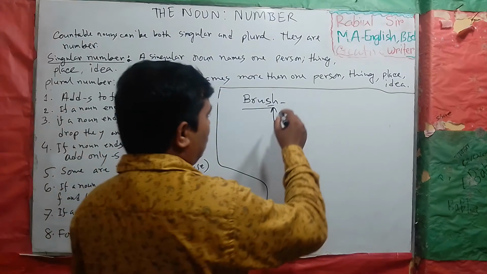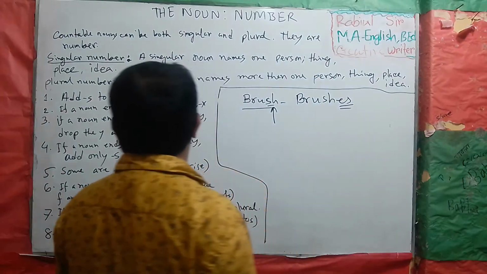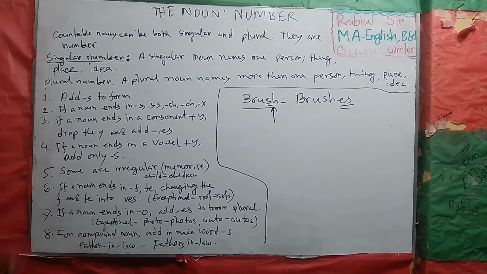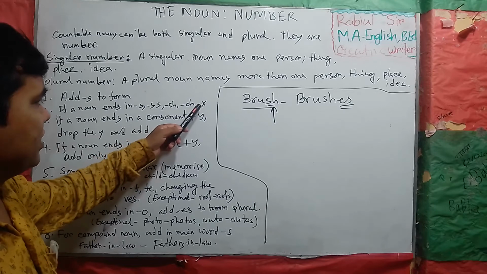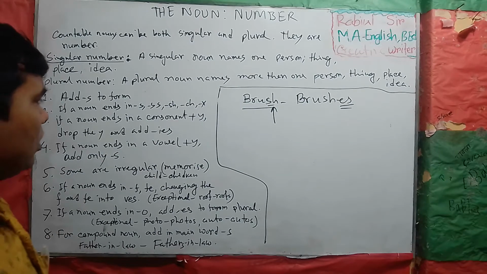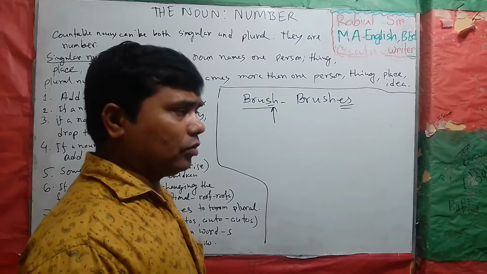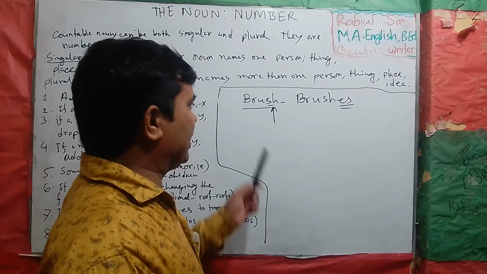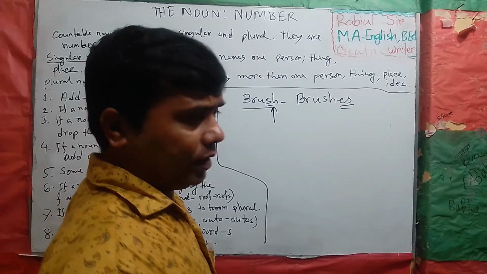Brushes. What is brushes? In this rule we have to use es, because if a noun ends in s, ss, sh, ch, x, when we see these letters at the end of a noun, then we have to use es for forming plural.